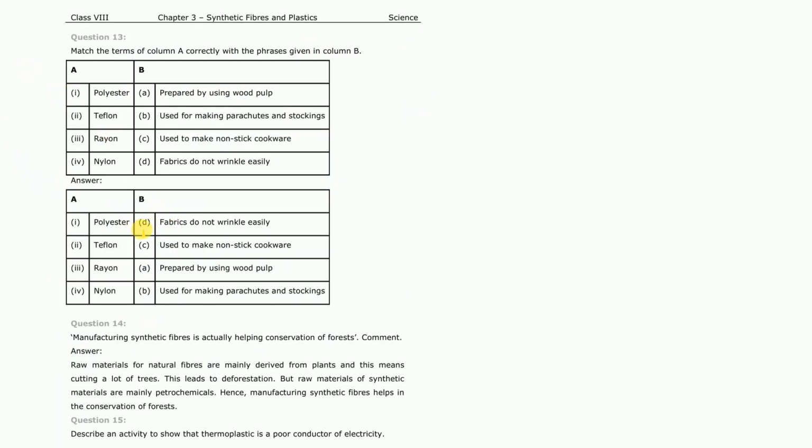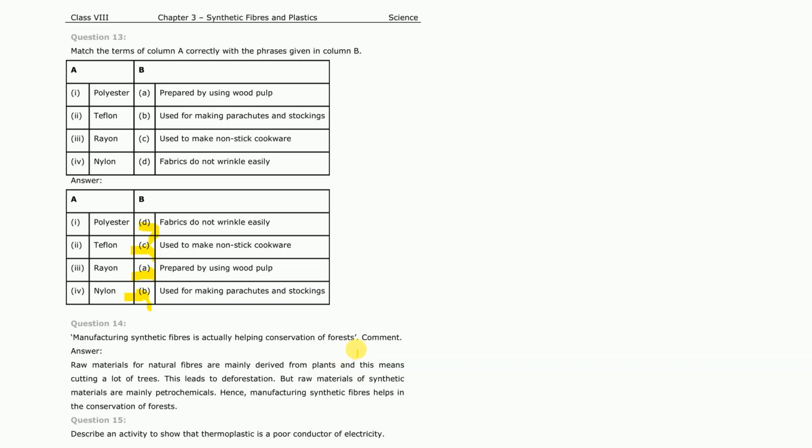Now match the columns. Polyester is a fabric that does not wrinkle easily. Teflon is used for making non-sticky pans. Rayon is prepared from wood pulp, and nylon is used for making parachutes and stockings.